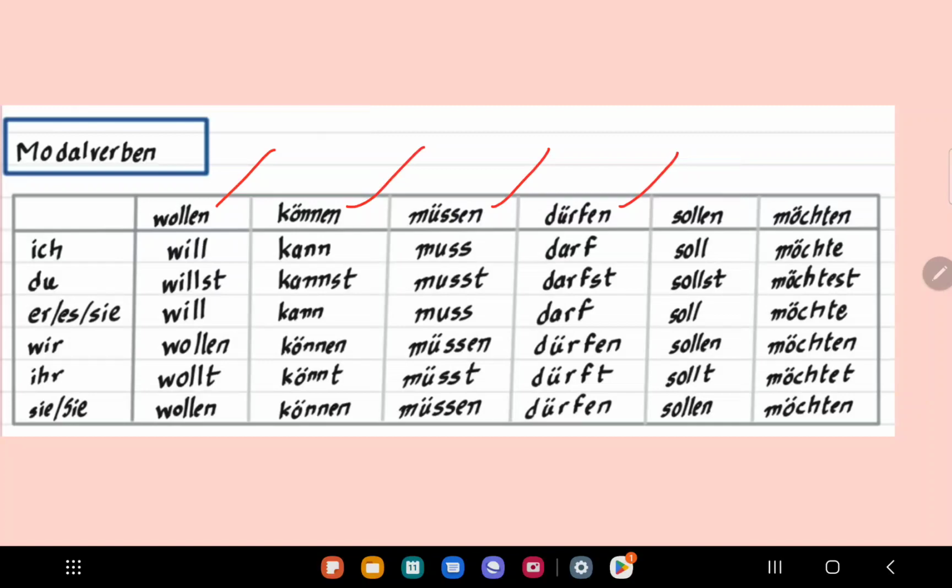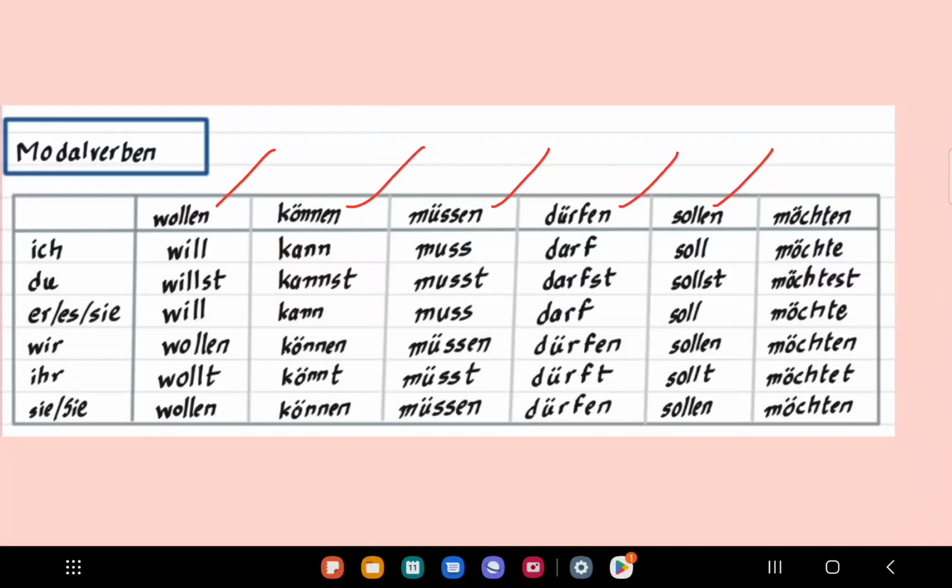Dürfen, when you see dürfen, think of permission. So let's say, I believe most of you are working in offices, so you will see this notice, man darf hier nicht rauchen, right? So they are telling you you are not allowed to smoke inside. You also see this in trains. So when you see dürfen, think of permission. Sollen can also have many meanings. It can be used in different contexts.